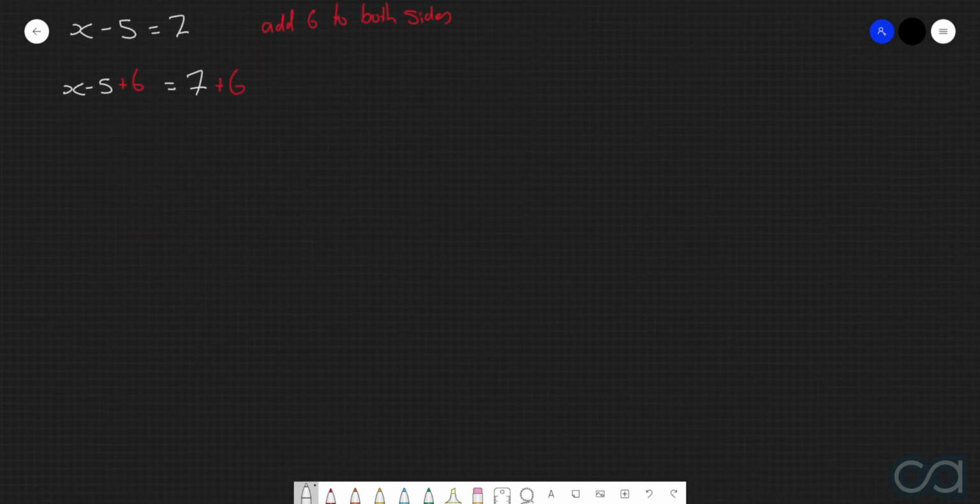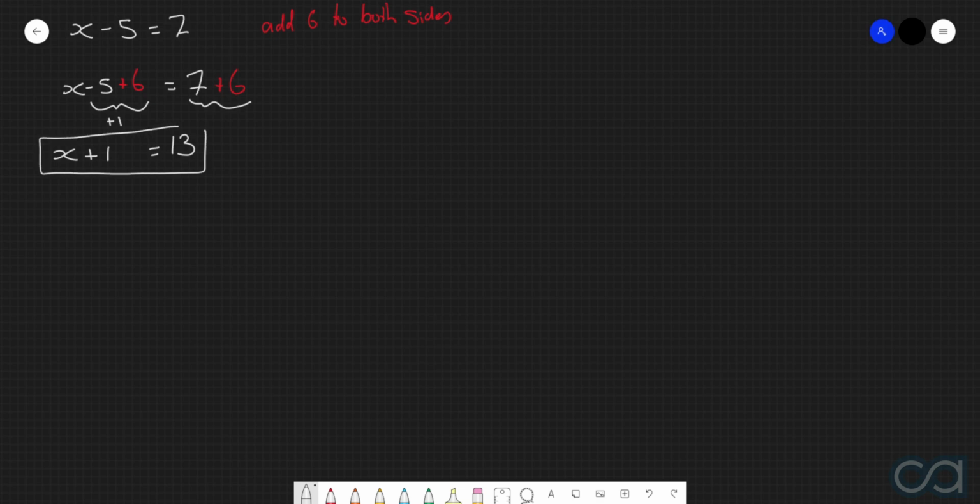Let's now simplify both of these sides. So with the left-hand side, we've got x take 5 plus 6. Let's perform these two operations here. So take 5 plus 6 is equivalent to plus 1. So the left-hand side is now x plus 1, and then the right-hand side, which is 7 plus 6, is 13. So the equation that results here is x plus 1 is equal to 13.